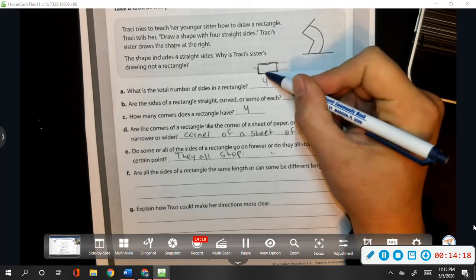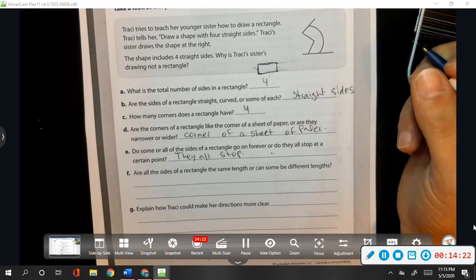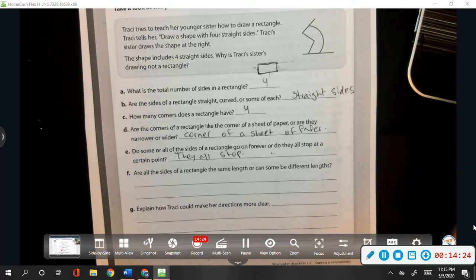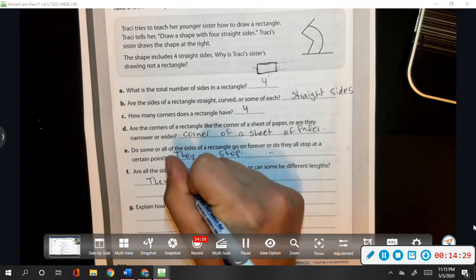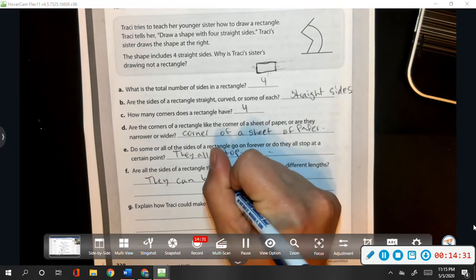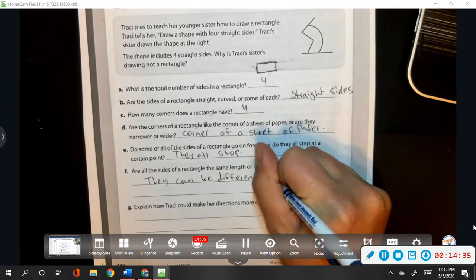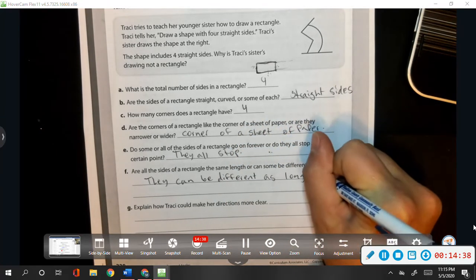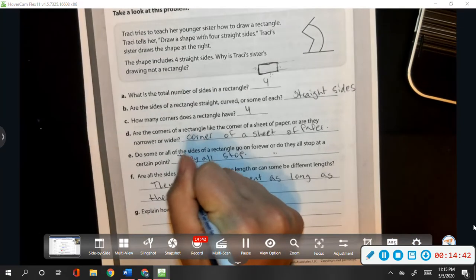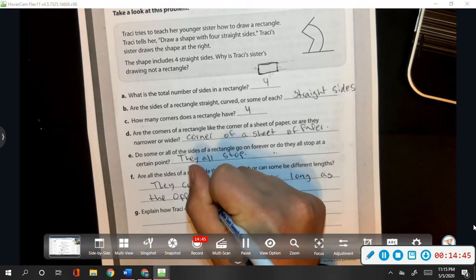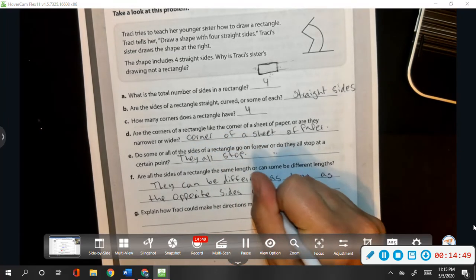So these lines have to be parallel in order for it to be called a rectangle. So they can be different, as long as the opposite sides are parallel.